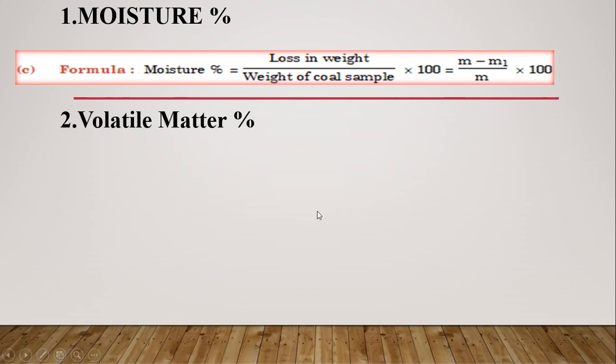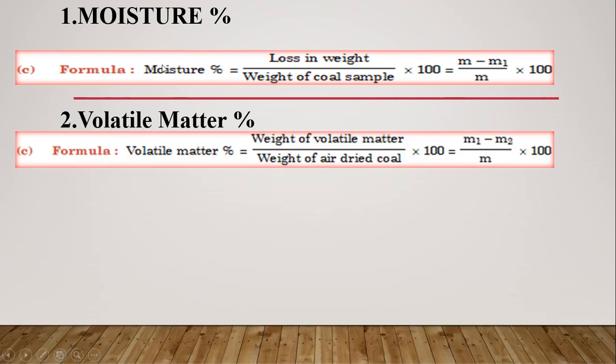Second, how to calculate the volatile matter? Now the same coal sample, after measuring for the moisture, we have to keep in a muffle furnace for 7 minutes only, at around 725 degrees Celsius. Then again the weight will be lost, and the loss in weight upon weight of coal sample taken into 100 is nothing but the volatile matter percentage.